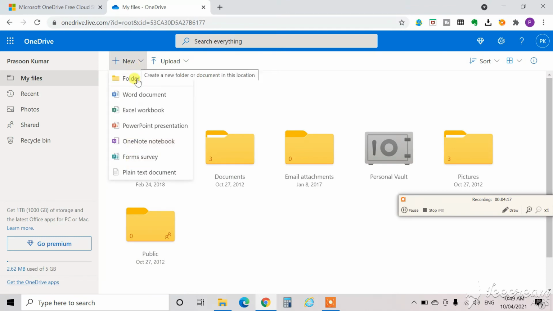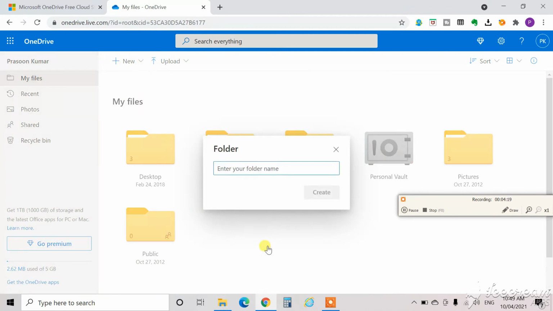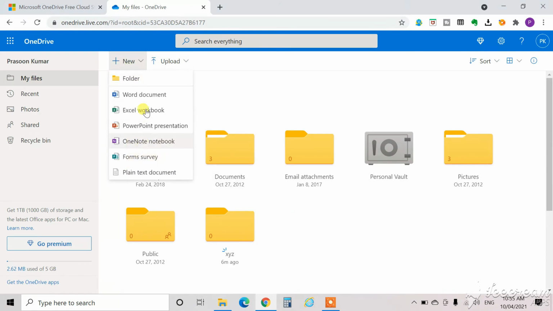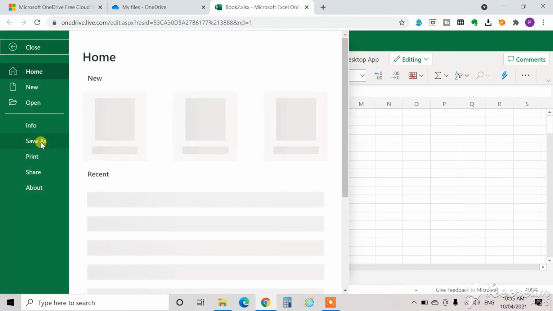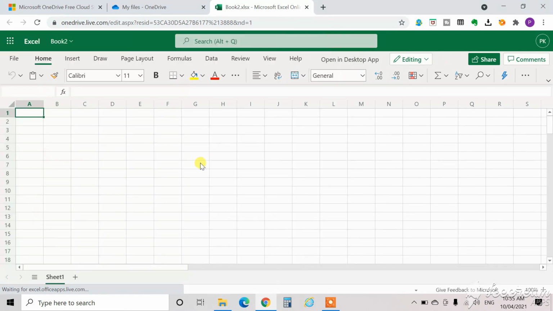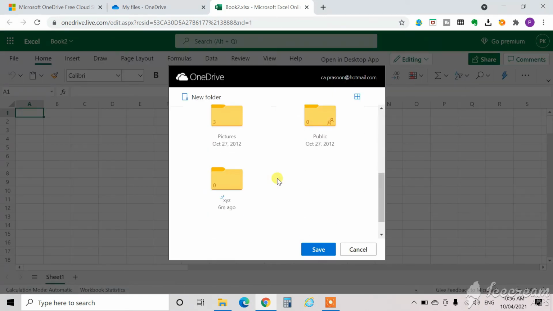You can also create a new folder, a new Word or Excel file online and store it. You can right click the new Word or Excel file and click Move to and move it to a folder of your choice.